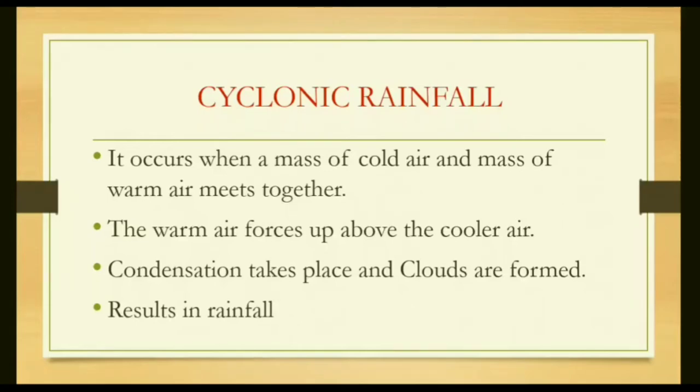Cyclonic rainfall occurs because of change in pressure belt. The pressure belt shifts from the northern hemisphere to the southern hemisphere because of the shifting of sun rays, or migration of sun rays between the tropics. Because of that, the land has developed a high pressure, because now it's time for the retreating monsoon. Water develops a low pressure, so wind always moves from high pressure to low pressure. But as the shifting is taking place, it is not very quick.